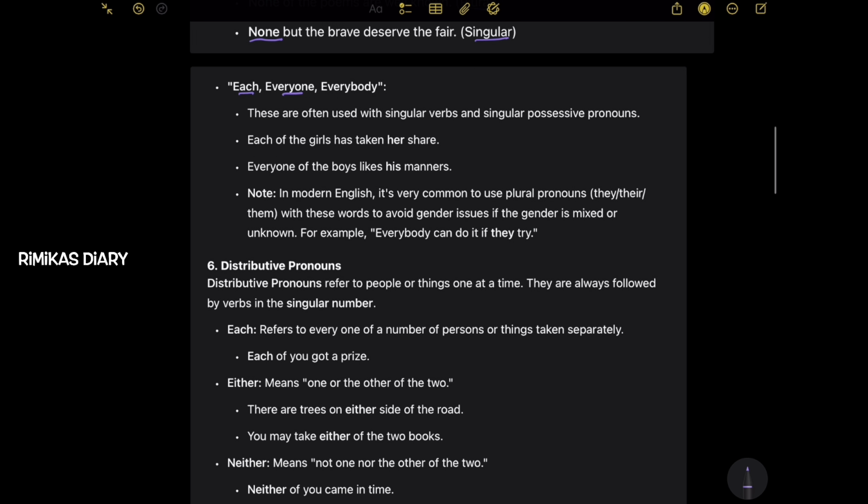Each, everyone, everybody. These are often used with singular verbs and singular possessive pronouns. Each of the girls has taken her share. Every one of the boys likes his manners. Now, in modern English, it's very common to use a plural pronoun like they or their or them with these words to avoid gender issues if the gender is mixed or unknown. For example, everybody can do it if they try.